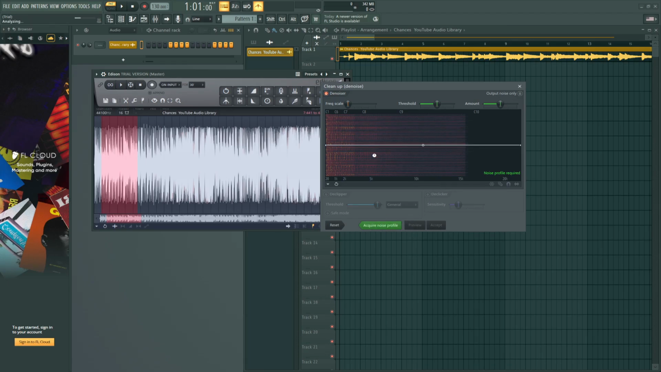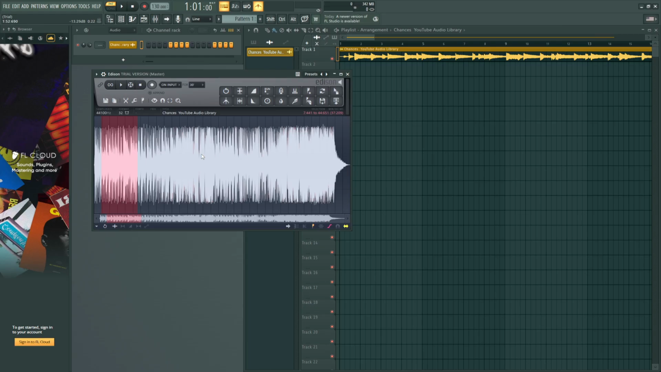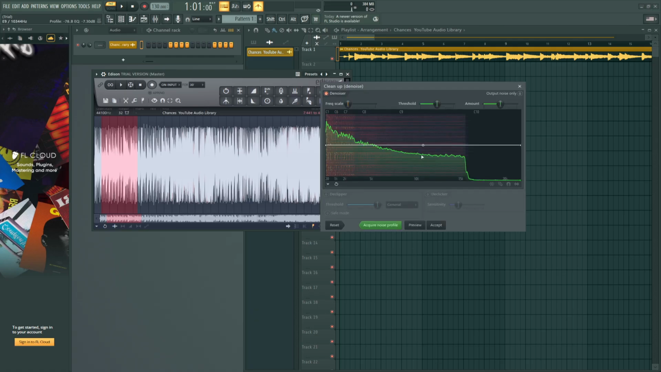Edison will process the audio and send the cleaned result back to your playlist clip. Play it back and listen for a smoother, more polished vocal with less distraction from constant background sounds. If you notice any odd artifacts, try choosing a cleaner noise-only section and repeating the process.